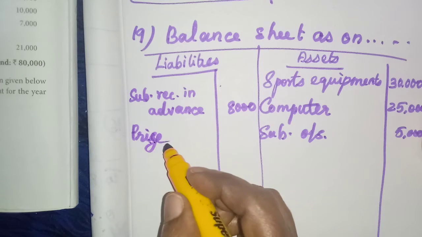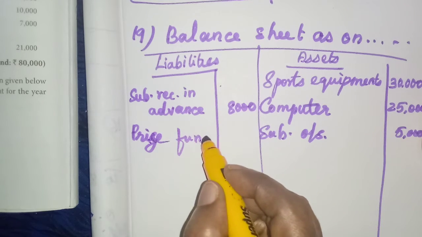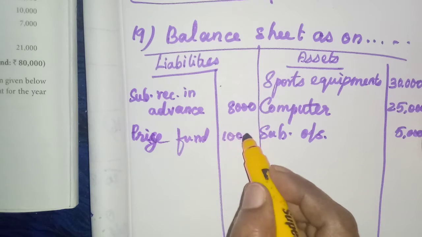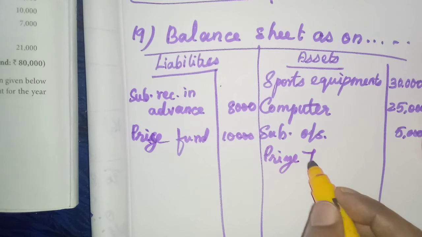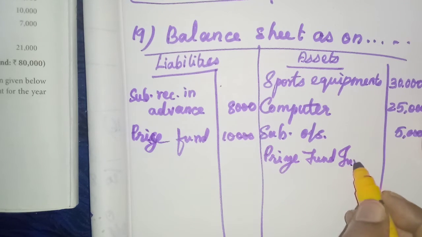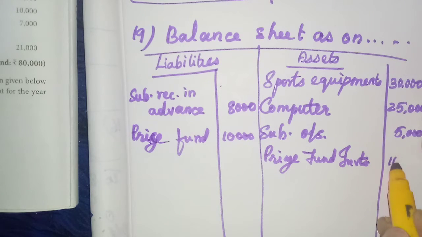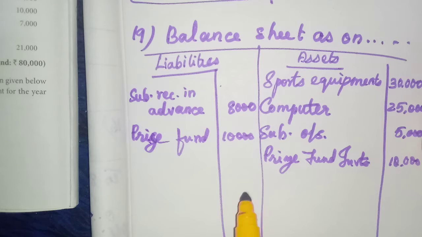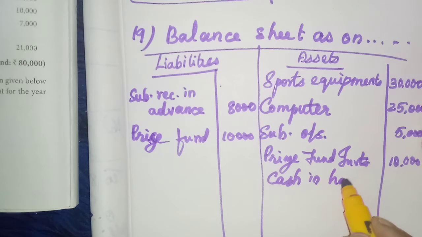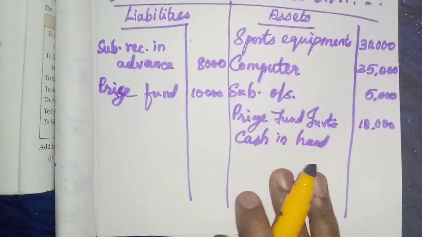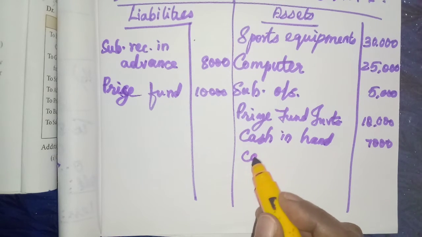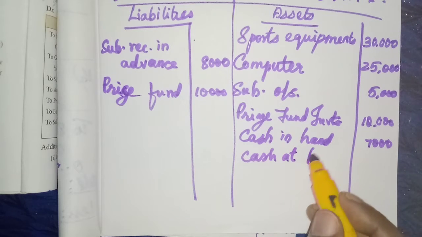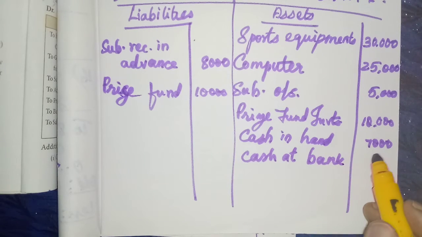Prize fund, 10,000. Prize fund investment, 10,000. Cash in hand, 7,000. Cash at bank, 21,000.